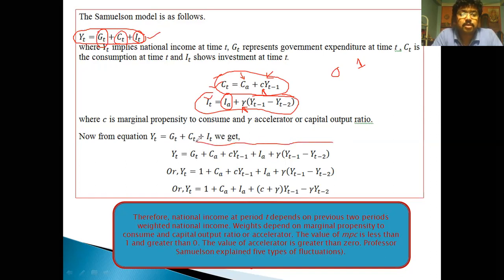Just a simple understanding: I put the values of I_T and C_T in this equation, and after rearranging, ultimately we get this.